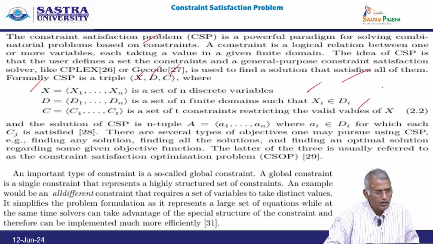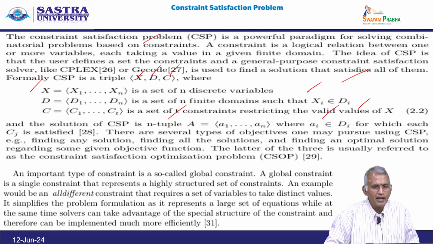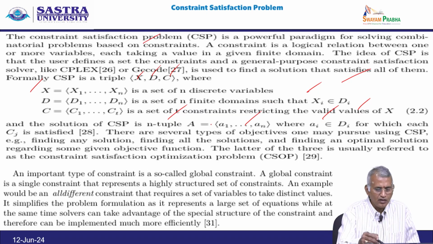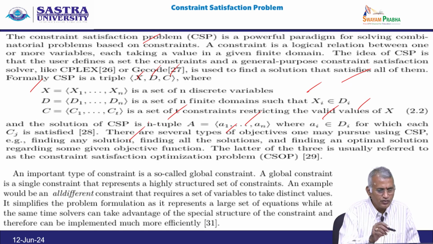The solution of a constraint satisfaction problem is an n-tuple A equal to (A1, A2, and so on, An), where Ai is in Di, for which each Cj is satisfied. There are several types of objective one may pursue using a constraint satisfaction problem, for example: finding any solution, finding all the solutions, finding an optimal solution regarding some objective function.